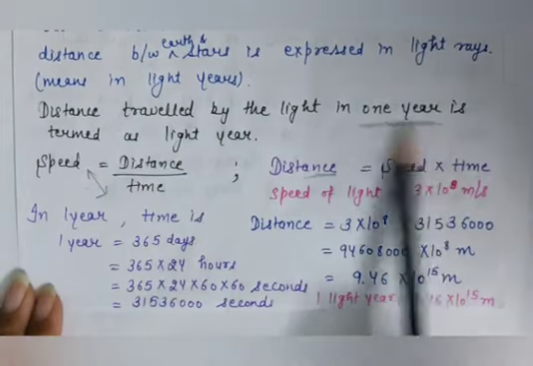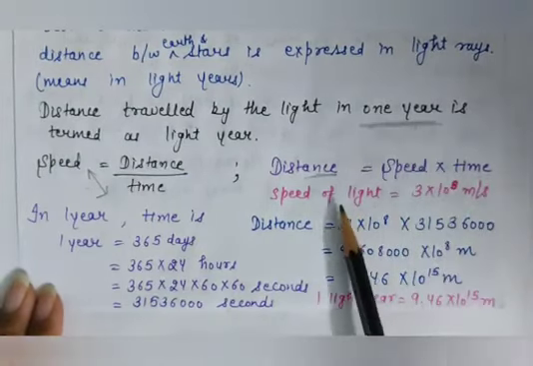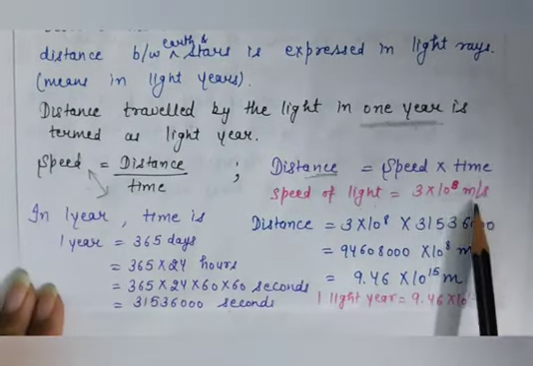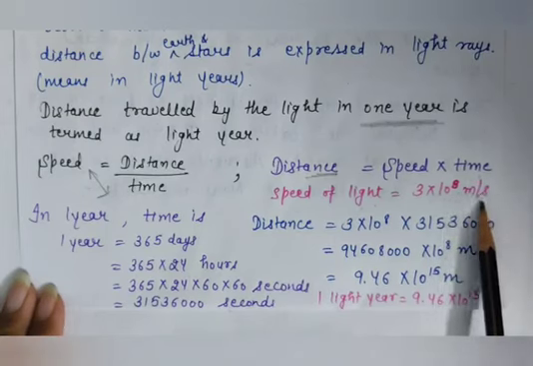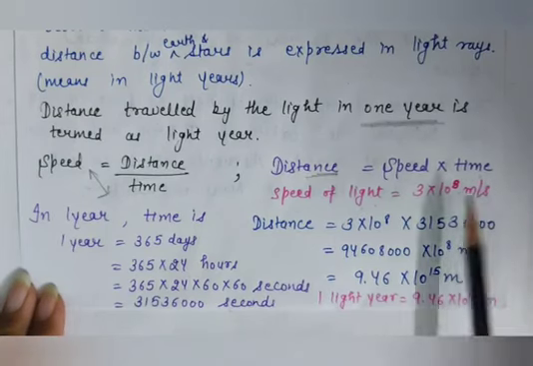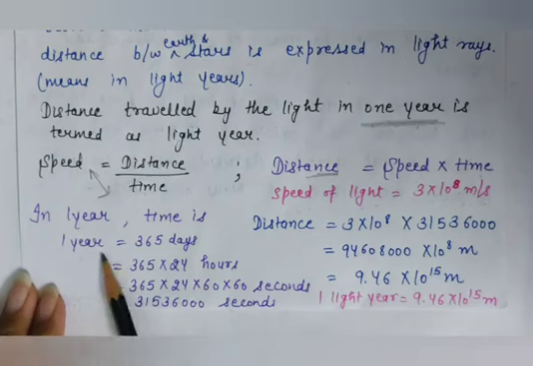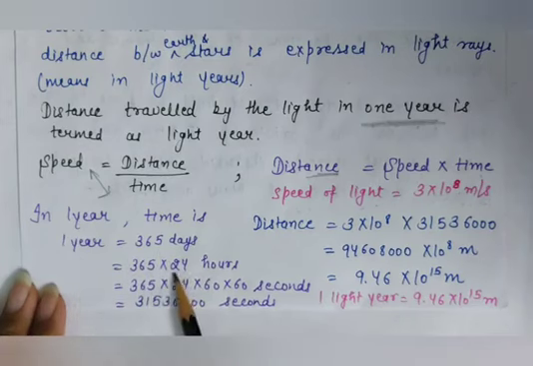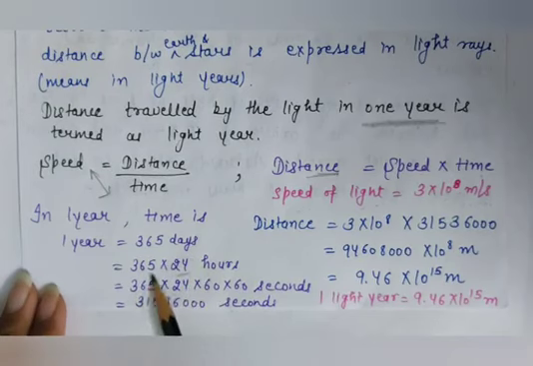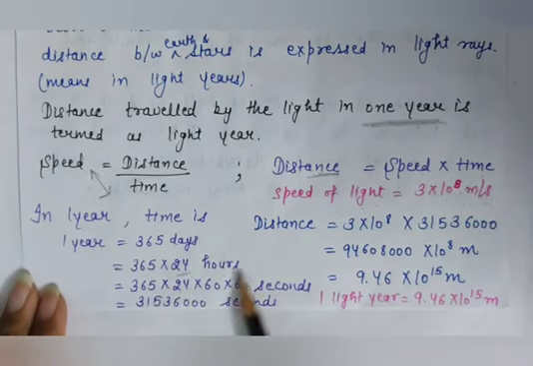So time is 1 year. But now if the speed is given in meter per second, then we have to calculate time in seconds. We know that in 1 year there are 365 days. So we multiply it by 24, why? Because in 1 day there are 24 hours. So 365 multiplied by 24 hours.